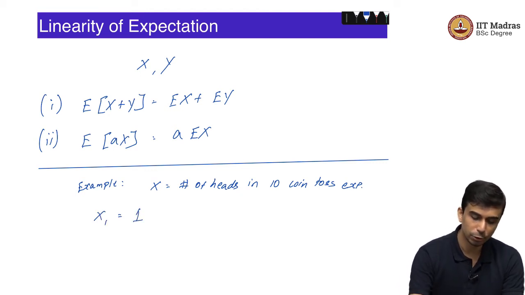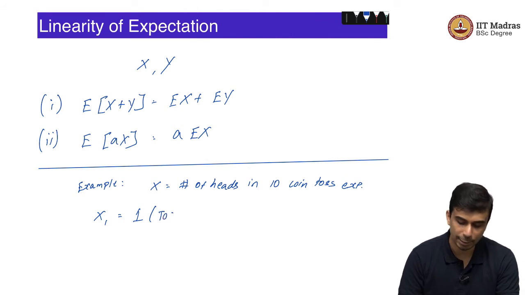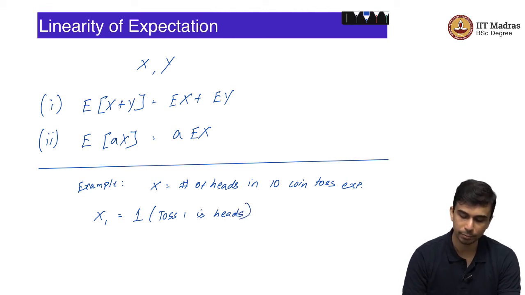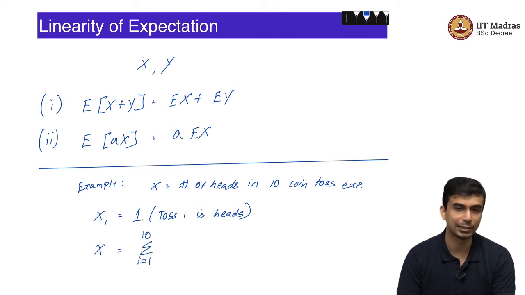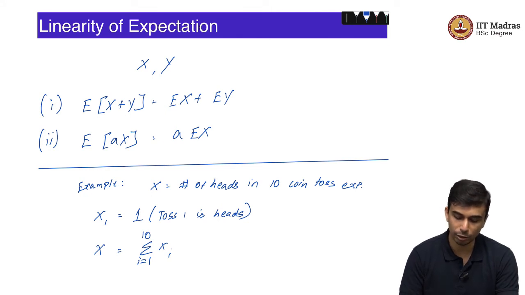What you can do is define auxiliary random variables. Let us say X1 is the indicator random variable of toss 1 being heads. Similarly, you can define X2, X3, X4, X5, X6, X7, X8, X9, X10.